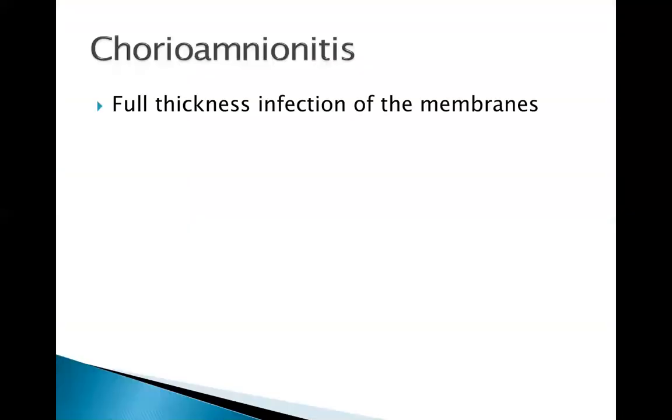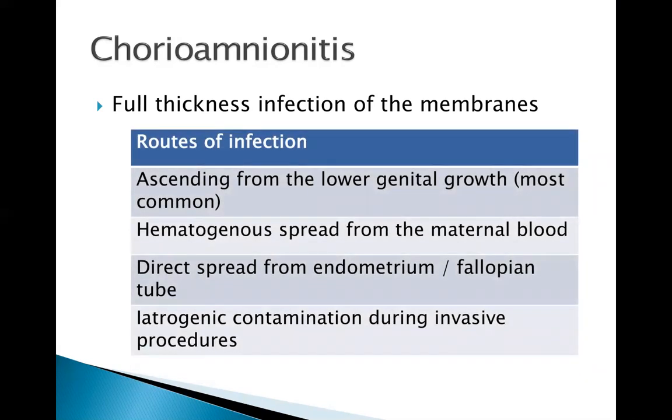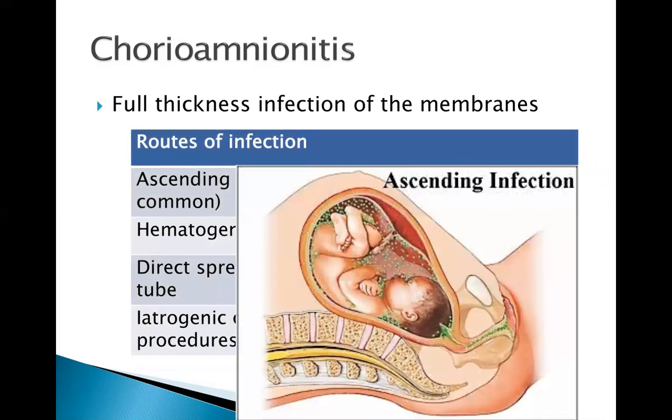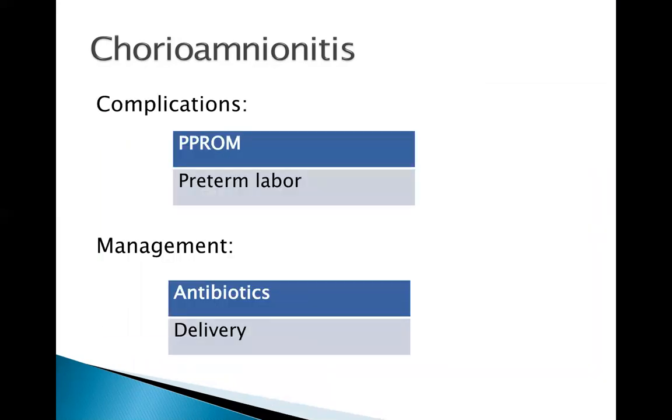Another problem that we can have in the membrane is chorioamnionitis. Full thickness infection of the membrane is called intraamnionic infection, and chorioamnionitis is a histopathologic diagnosis of the placenta. Here are the routes of infection, and most commonly, the cause is an ascending infection from the lower genital tract. Here's the pathology, and here are the possible complications. Intraamnionic infection or chorioamnionitis is usually managed by delivery, but again, cesarean section is not always indicated.